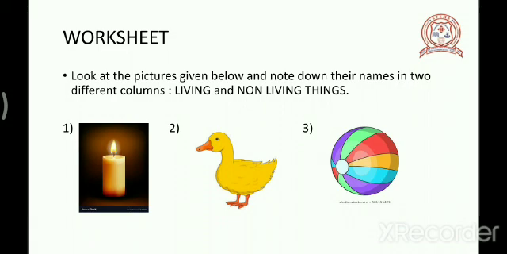The second picture is a duck. What can you see? It is a duck, a yellow colored duck. Does the duck move? Just think over it. Yes, the duck can move. It has legs. A small duckling grows into a big duck. So it is a living thing. The third picture is of the ball. Does the ball grow in size when you bring it from the market? Next day does it grow? No, it is the same every time. So it is a non-living thing.